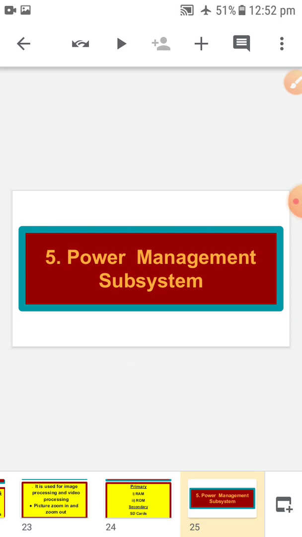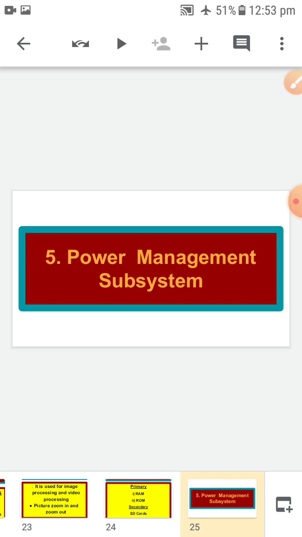The mobile system works on the limited power provided through an attached battery unit. This subsystem has a battery management system that works with a battery charger and battery unit and provides power to the mobile system in the required form. So without battery, you are not able to use your mobile phone properly. This is the second last topic of your book. Only the last topic is left, that is types of software, that I will take in the next video.